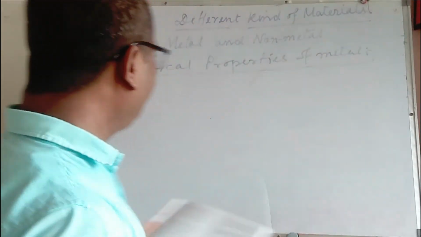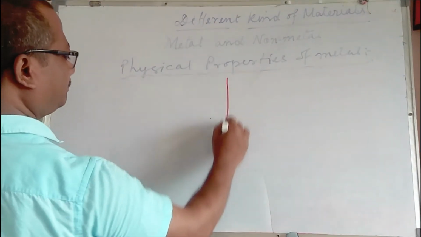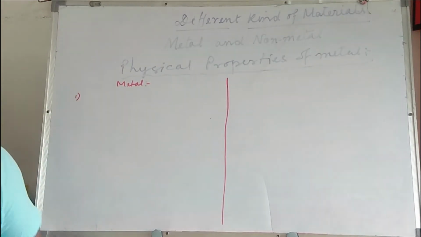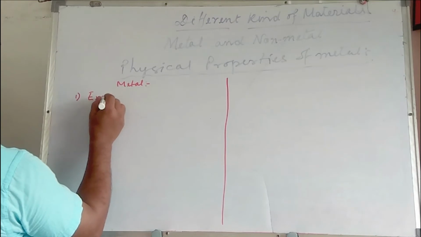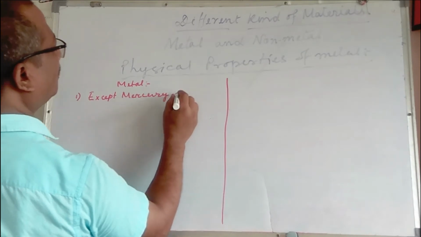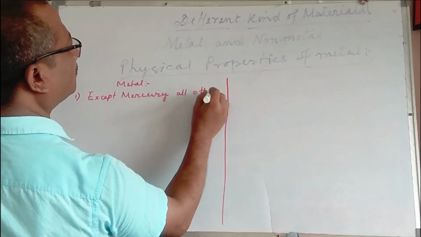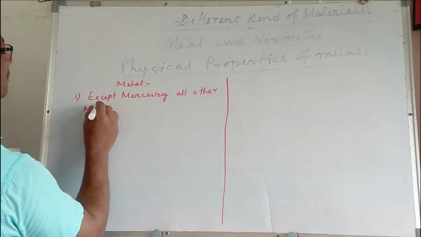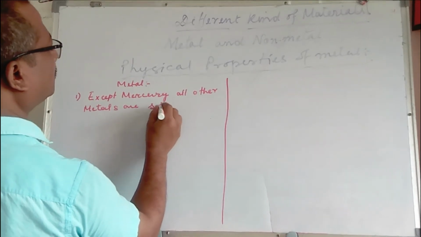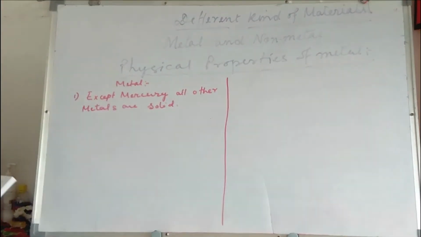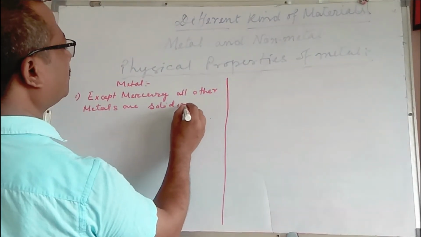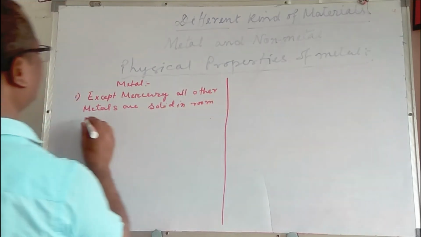So, except mercury, all other metals are solid. What does it mean? That mercury is liquid at room temperature.